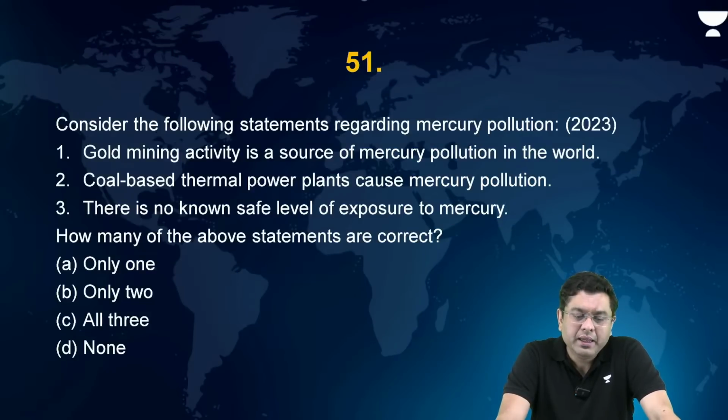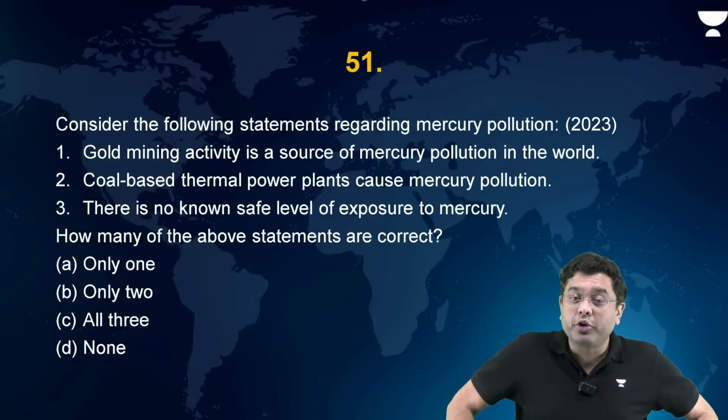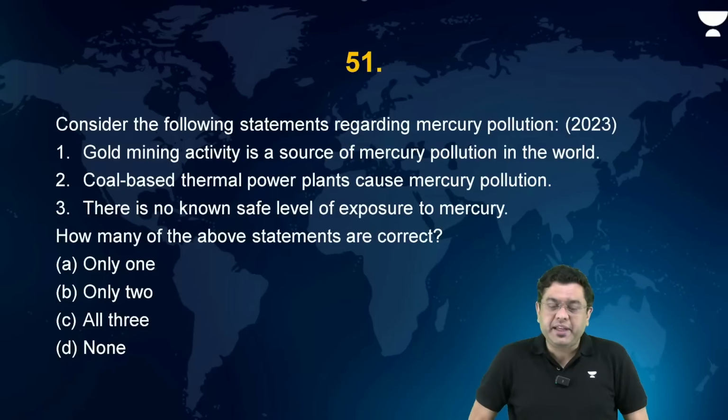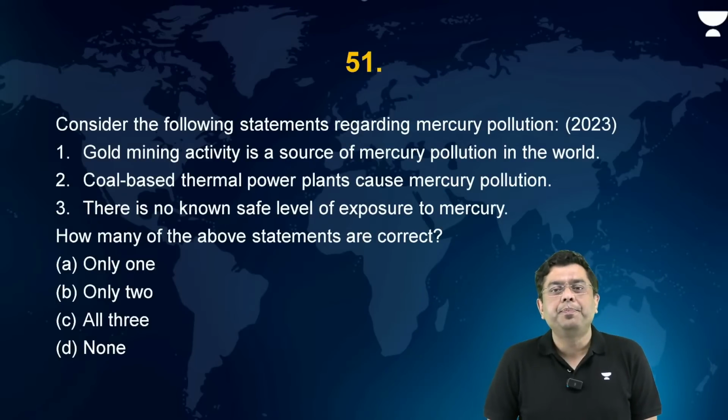Now, consider the following statements regarding mercury pollution. For mercury pollution, what is the convention that we have in place across the globe? Think about it. Let me know in the comment section. Gold mining activity is a source of mercury pollution in the world.